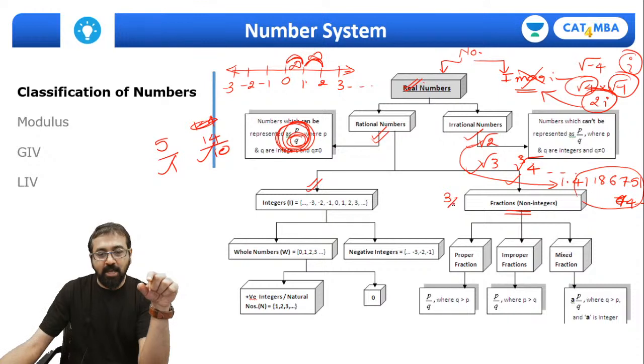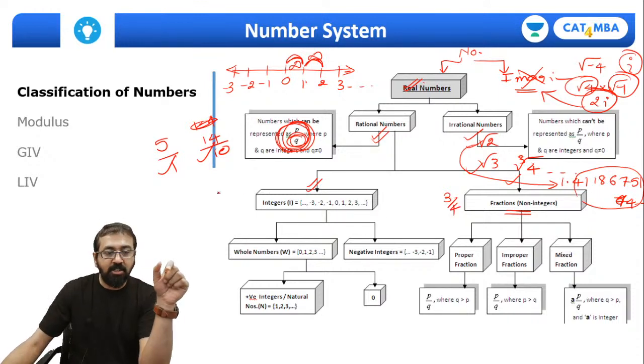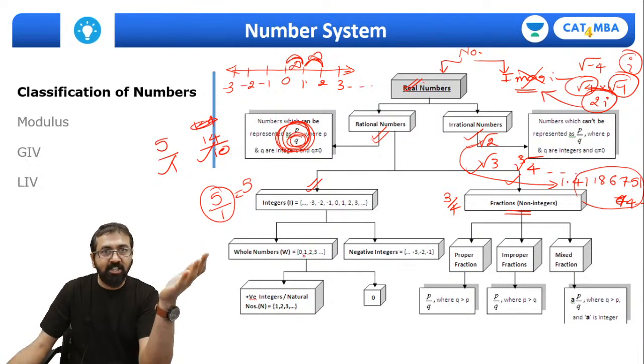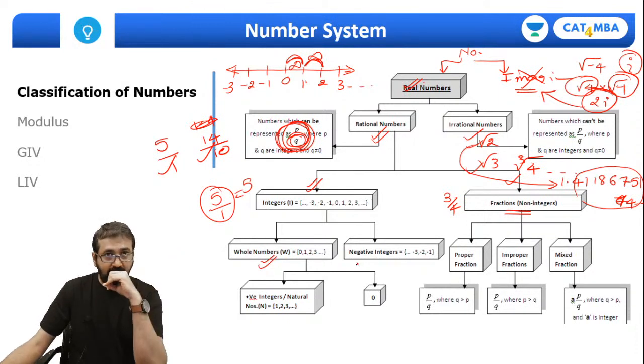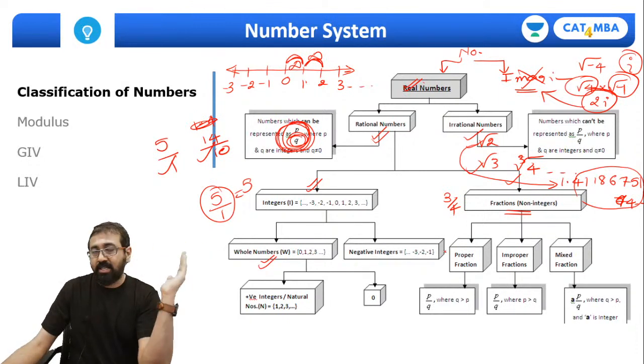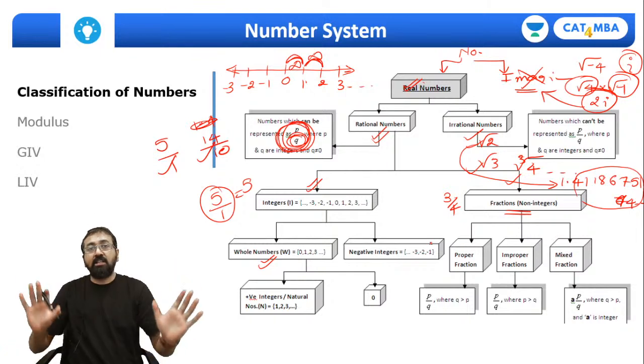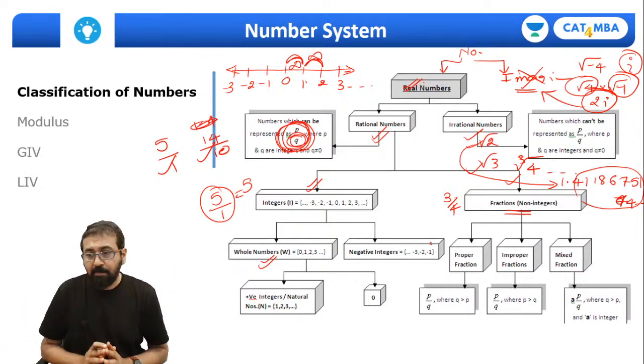So if I write 3 by 4, it's a fraction. But if I write 5 by 1, 5 by 1 is nothing but 5. So it's an integer. An integer can be negative or positive. In fact, 0 and positive integers are called whole numbers, and negative integers are -1, -2, -3 and so on and so forth. So I'm sure you are pretty clear about this number classification, right?